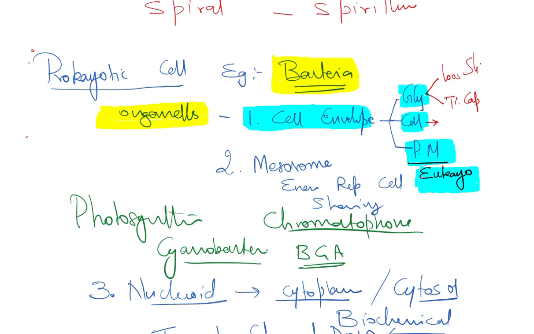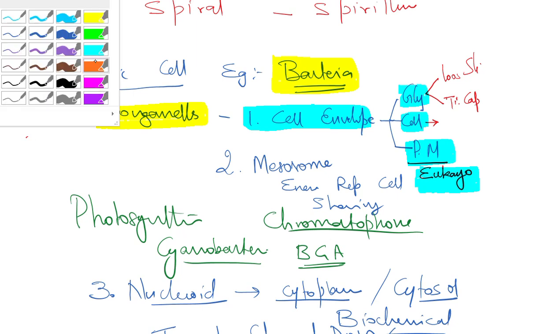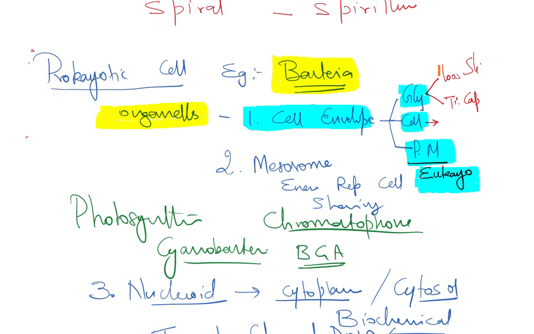If we take the glycocalyx, it differs in different kinds of bacteria. It might be loosely arranged, and we call it slime, or it might be tightly arranged, and we call it a capsule.